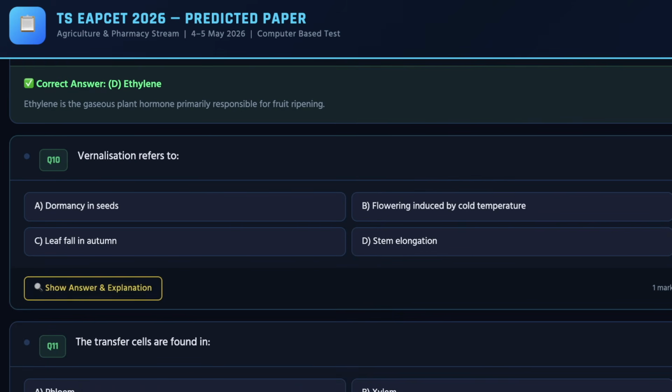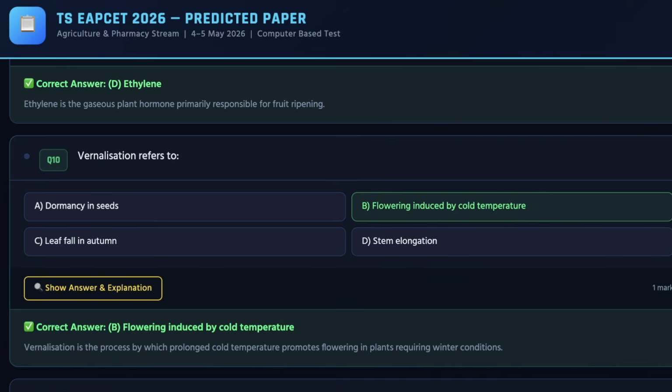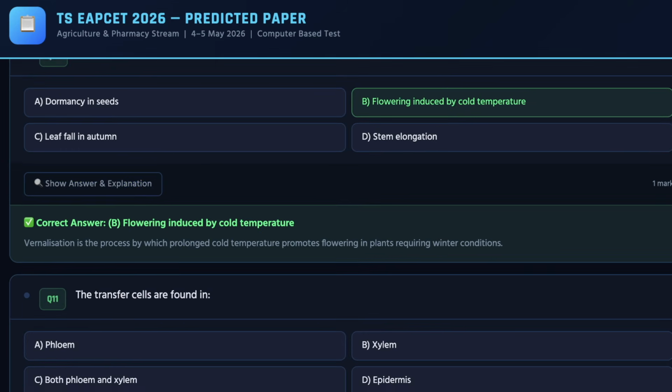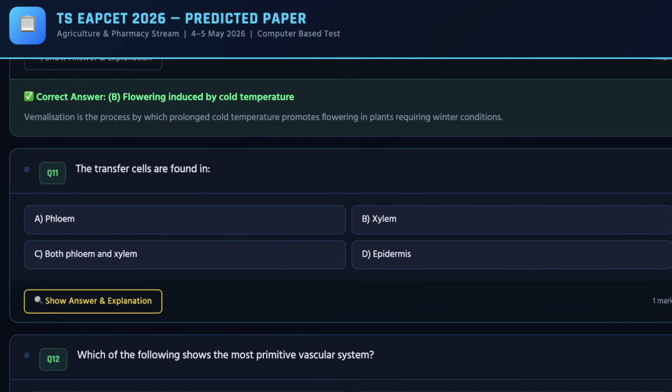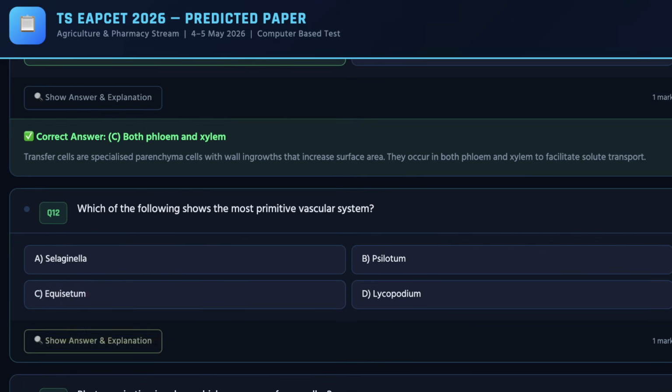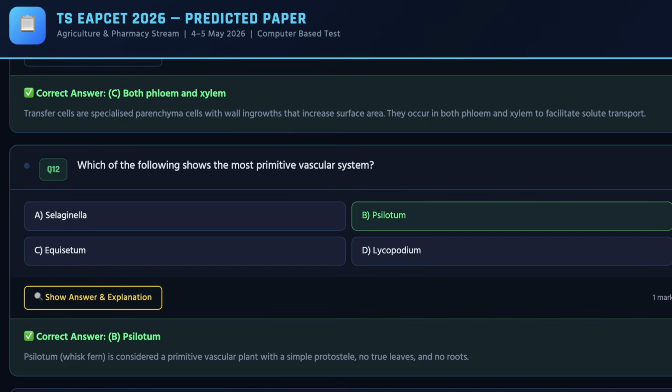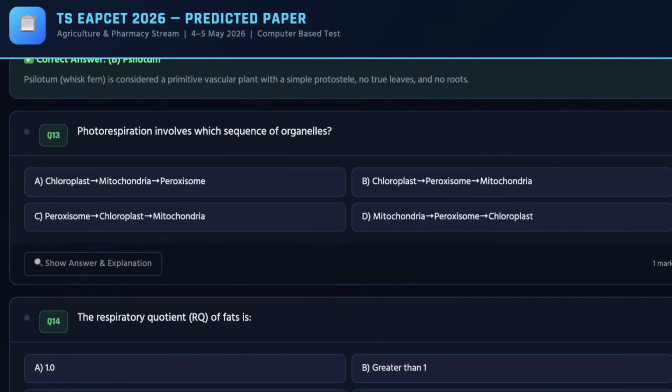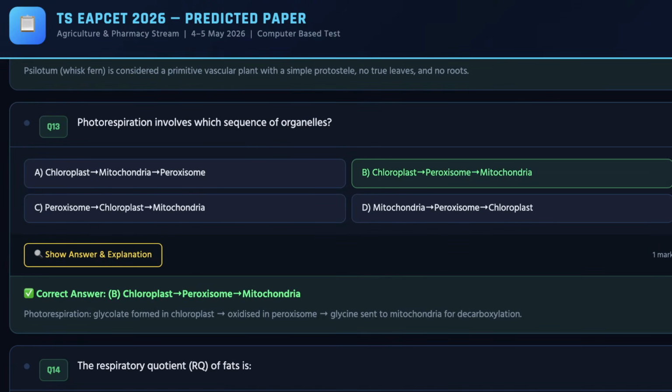Next, as you move ahead, we have the 10th question on the screen, and the correct answer for the same is B again. Next we have the 11th question, the transfer of cells are found in, and the correct answer for the same is C. Next, we have the 12th question on the screen, and the correct answer for the same is B. And next, we have the 13th question, and the correct answer for the same is B.